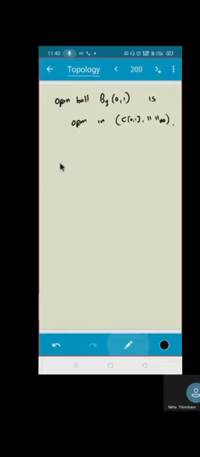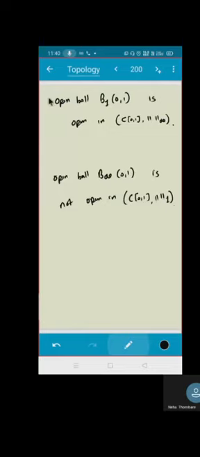Correct. And what next I proved? If I take open ball B infinity 01, this is not open. Not open in C01 norm 1.